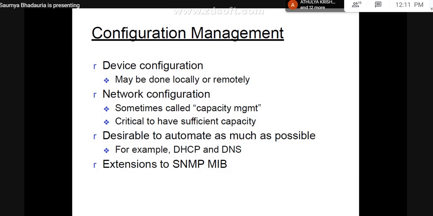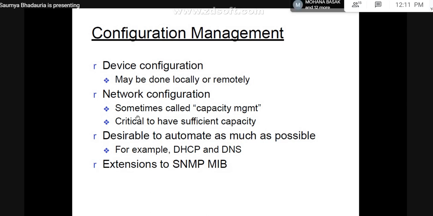Any changes are only identified when I am monitoring the initial setup. Now, if I monitor this initial setup manually, this would be a cumbersome task. So that is why you can have a software component as well, which will keep track of the entire configuration or the infrastructure of the system.